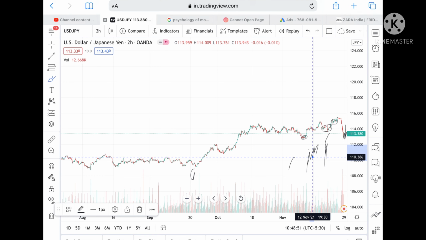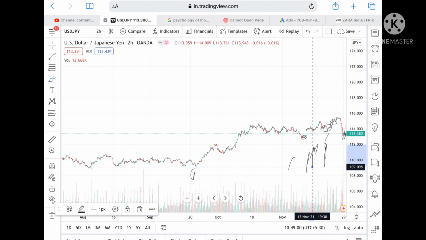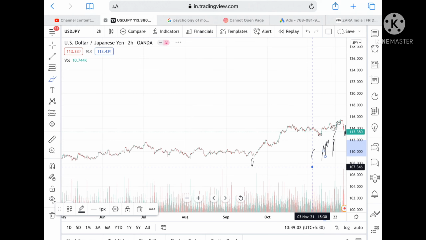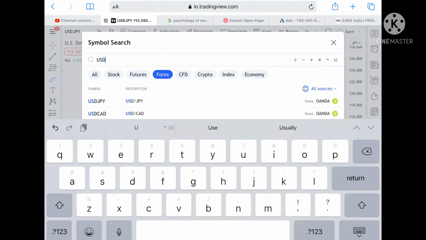Okay, and if it goes below this level, then it can go and touch a level 110.386, and from there we can see a level of 109.621, and from there we can see a level of 109.908. Okay, and if the price goes below this level, then we can see a level 108.207, and it can go further low. If we talk about USD CHF,